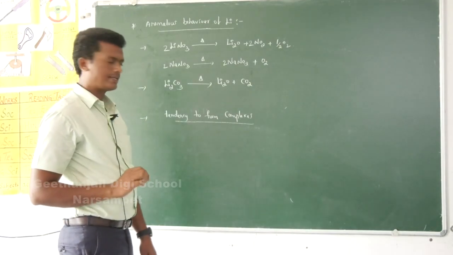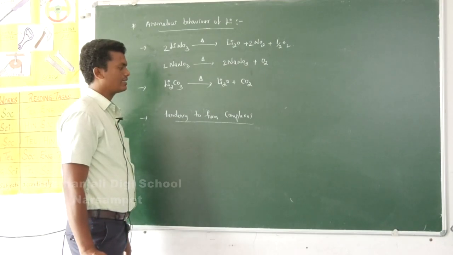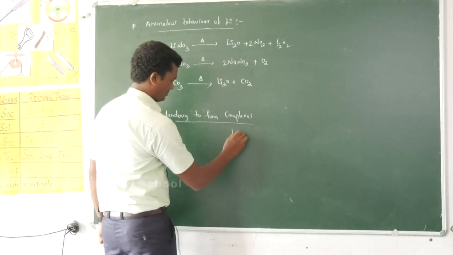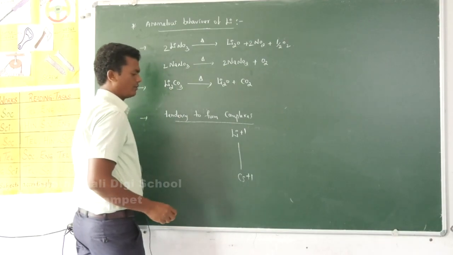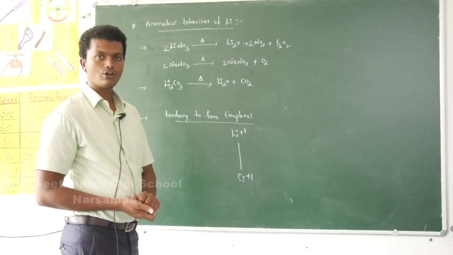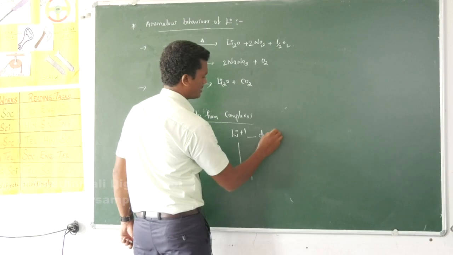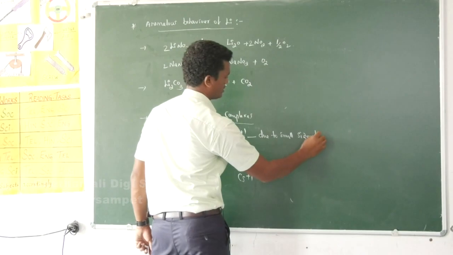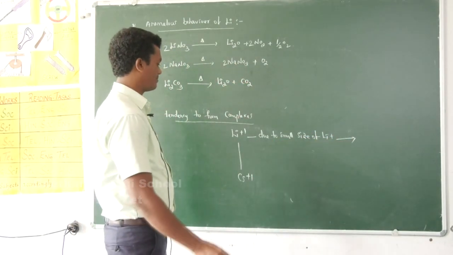Tendency to form complexes decreases down the group with increase in the ionic size of alkali metals. They form unipositive ions, from lithium plus 1 to cesium plus 1, and we have to see the tendency to form complexes or complex compounds. Due to the small size of lithium plus, it has more tendency to form complex compounds.